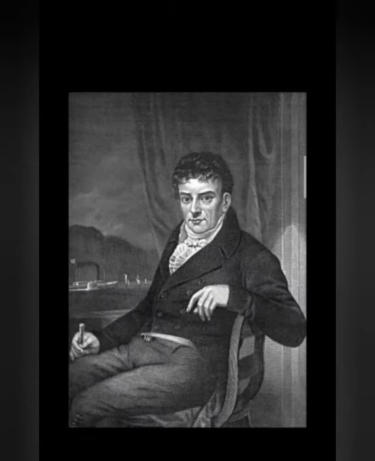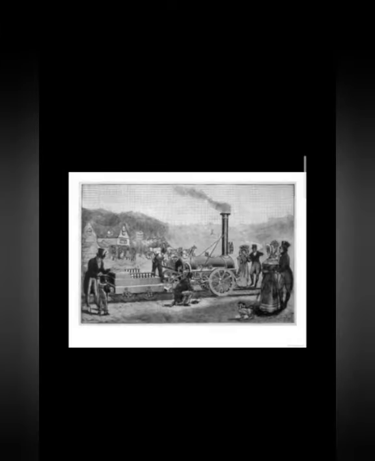Third one. Look at box number 5. George Stephenson invents a steam-powered railroad locomotive. This railroad locomotive runs on the railways.